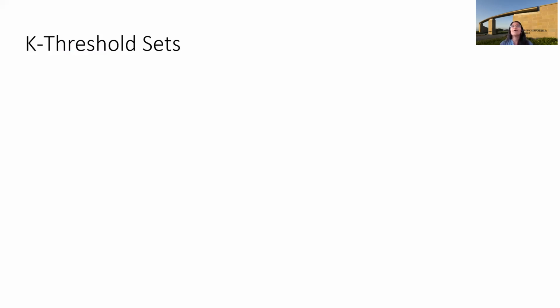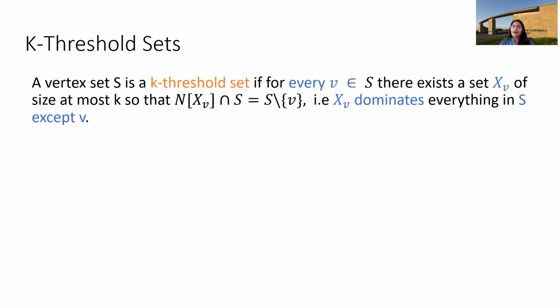Pretty soon you'll see why we are defining this notion. So a vertex set S is a K-threshold set if for every vertex in the set, there exists a set of size at most K such that this set dominates everything in S except that vertex, right? So for every vertex V, there is a set XV of size at most K which dominates everything in S except V.